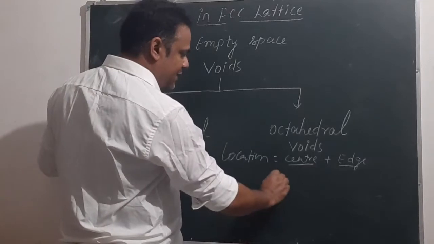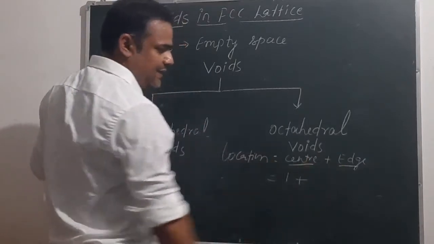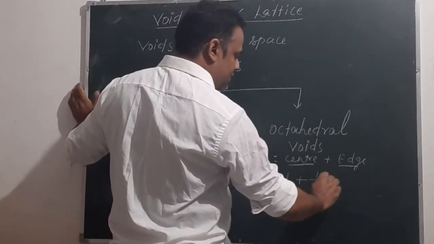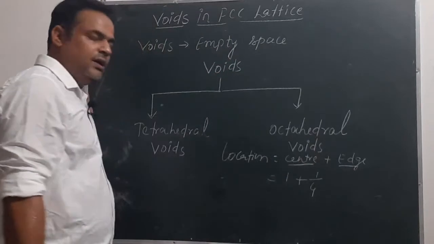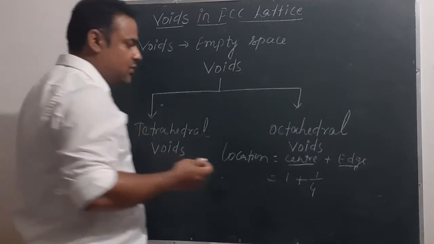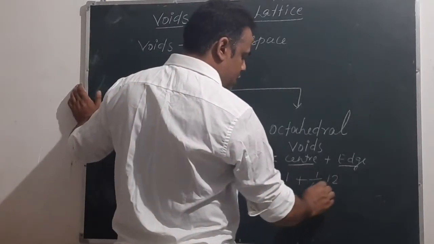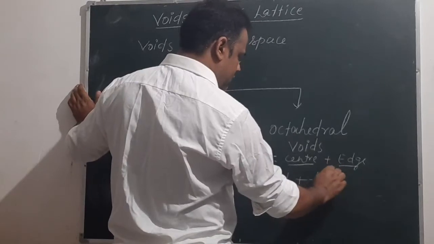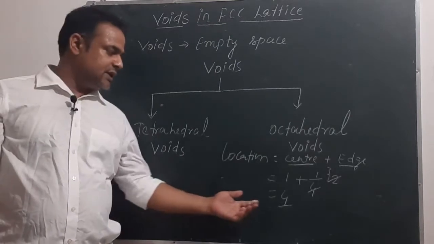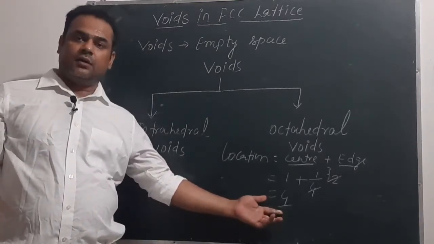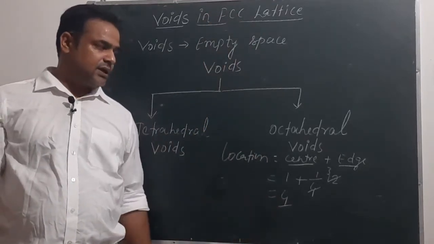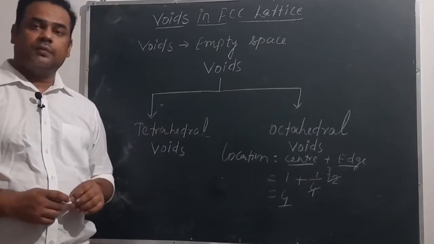At the center, how many voids are there? 1. And at edges we have seen the contribution of an edge inside the unit cell is 1/4. So each edge contributes 1/4 in the unit cell. And how many total edges are there in a unit cell? We have seen earlier the total number of edges is 12. So 12 times 1/4 is 3, and 1 plus 3 comes to 4. So the total number of octahedral voids in the unit cell is 4 in case of FCC lattice. Now we will see the location of tetrahedral voids.